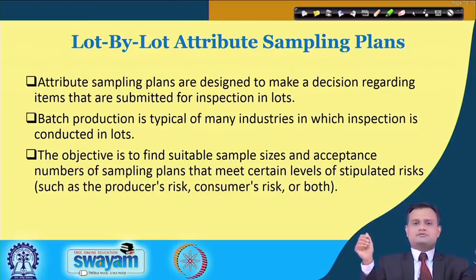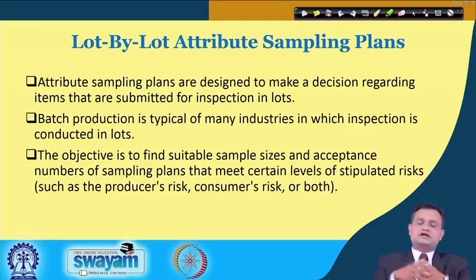Once again I would like to remind you that producer's risk is type 1 error denoted as alpha, and the producer would not like his good quality lot to be rejected. Consumer's risk is beta, type 2 error, and the consumer would not like a bad quality lot to be accepted.